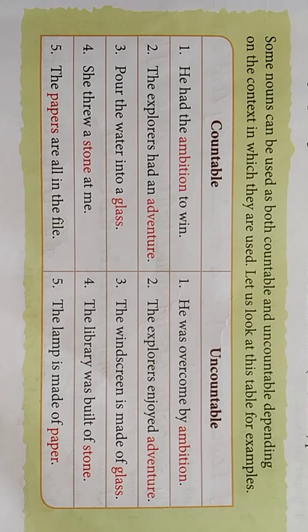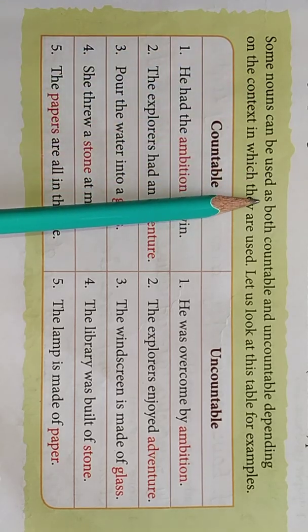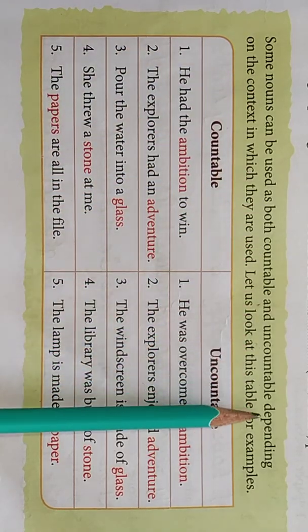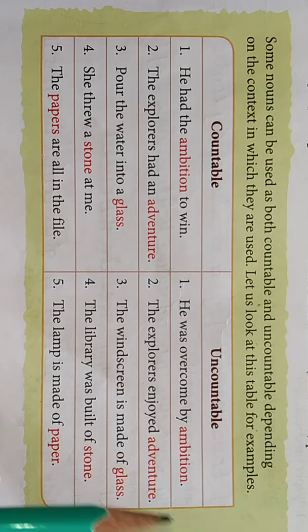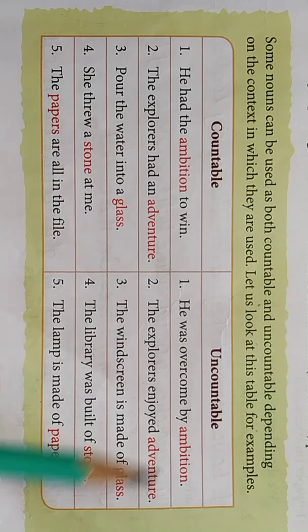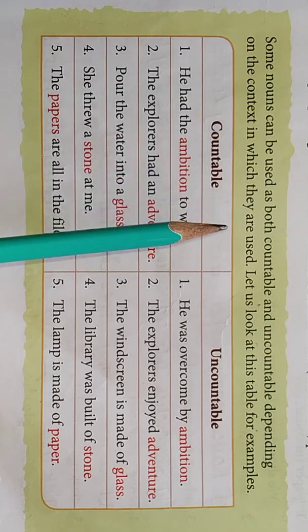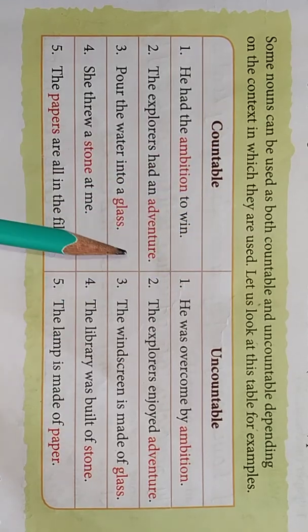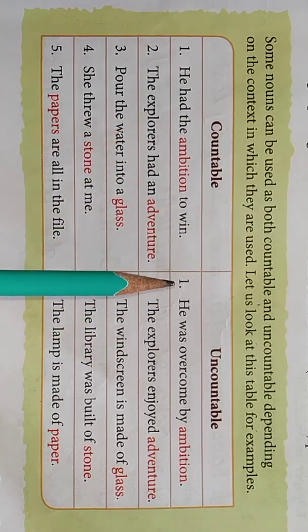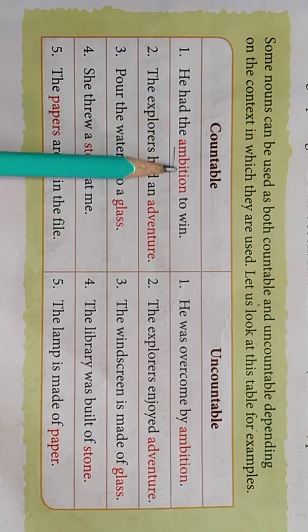Okay. And now here is a table. Look, some nouns can be used as both countable and uncountable. Some nouns can be used as countable and uncountable both, but it depends on the context in which they are used. It depends on the condition why they are used. So let us look at this table. Countable. The word is ambition.